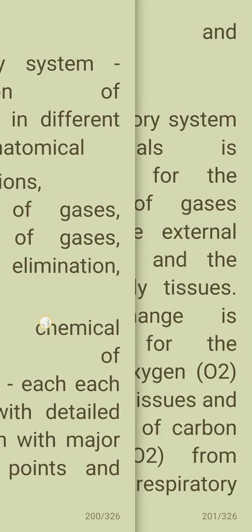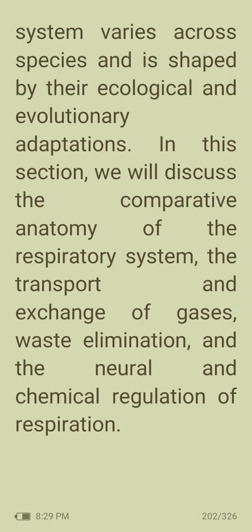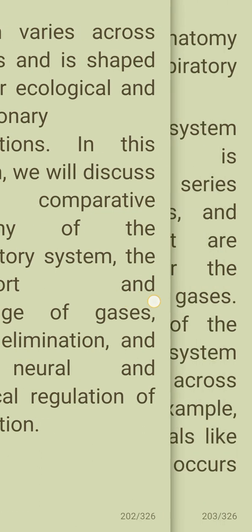Next, respiratory system. The respiratory system in animals is responsible for the exchange of gases between the external environment and the internal body tissues. This exchange is necessary for the uptake of oxygen by the blood and tissues and the removal of carbon dioxide from them. The respiratory system varies across species and is shaped by their ecological and evolutionary adaptations. In this section, we will discuss the comparative anatomy of the respiratory system, the transport and exchange of gases, waste elimination, and the neural and chemical regulation of respiration.